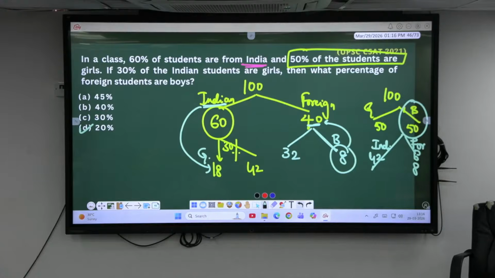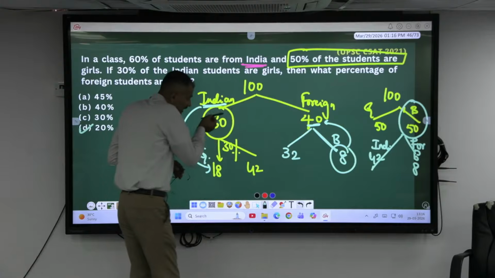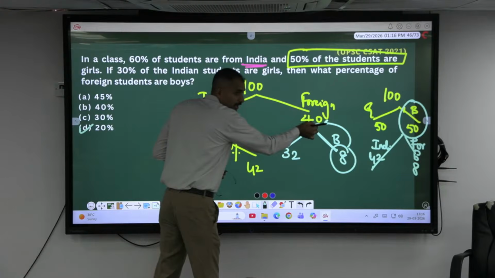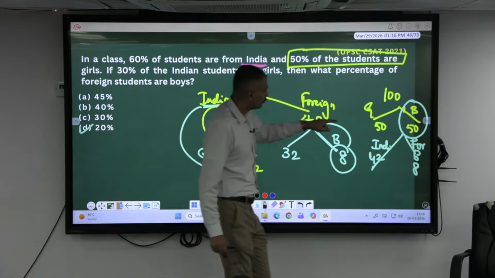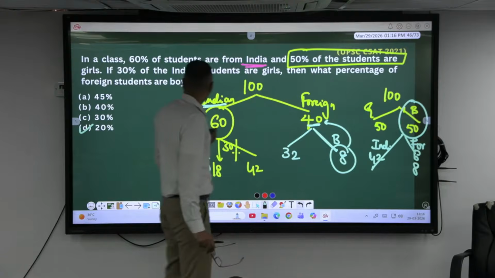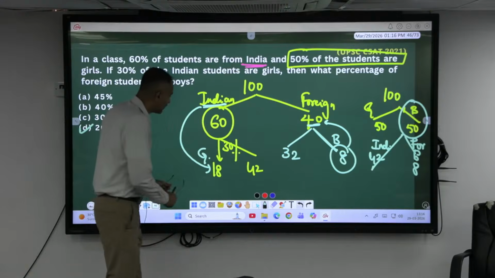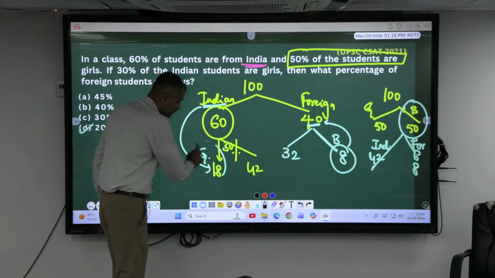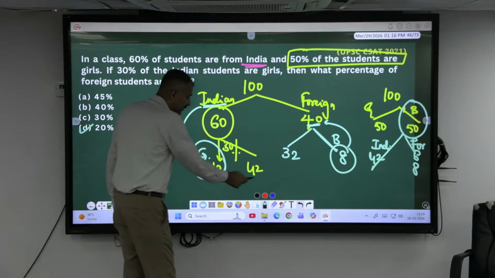Okay, take it into two charts. 100 students, assume, in which Indian are 60, foreign are 40. According to the question, 50% of the students are girls, and 50% has to be boys. And he also says 30% of the Indian students, out of the 60, are girls. If 30% are girls, the remaining has to be boys. 30% of 60 will be 18, remaining is 42.